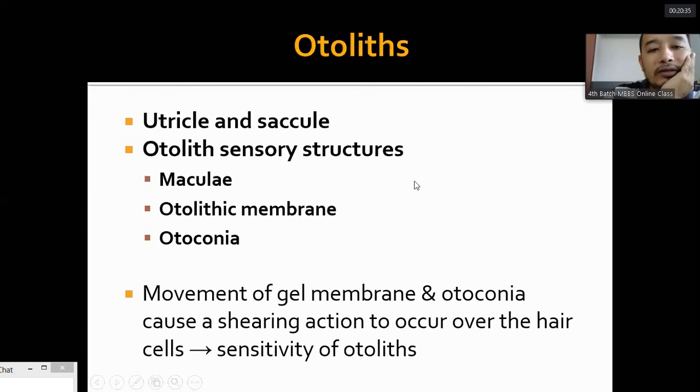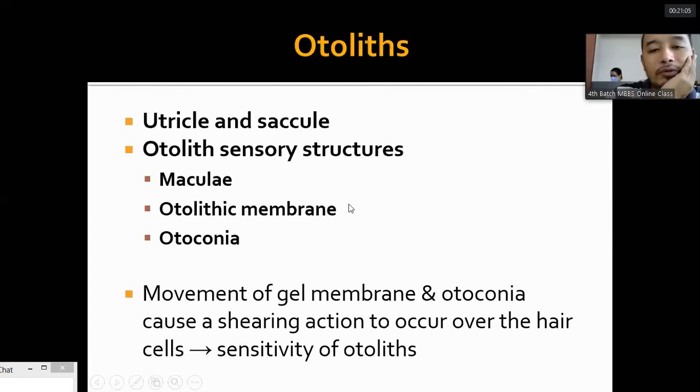Now, the otolithic sensory structures in the utricle and saccule are composed of the macula, otolithic membrane, and otoconia. This macula is equivalent to the crista ampullaris in the semicircular canals. The hair cells lie in the macula. The cilia of the hair cells get embedded in a gelatinous substance like the cupula, called the otolithic membrane.